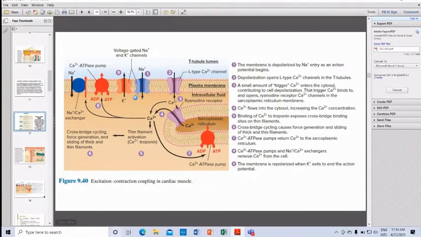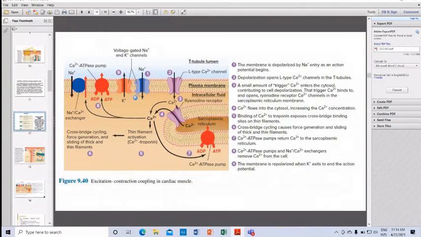The third point is, the calcium binds to the ryanodine receptor on the sarcoplasmic reticulum. Third one is, a small amount of calcium enters the cytosol, contributing to cell depolarization. That trigger calcium binds to and opens the ryanodine receptor calcium channels in the sarcoplasmic reticulum membrane. Calcium flows into the cytosol, increasing the calcium concentration.